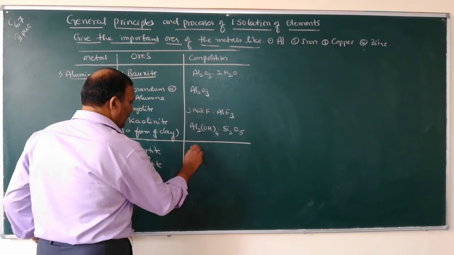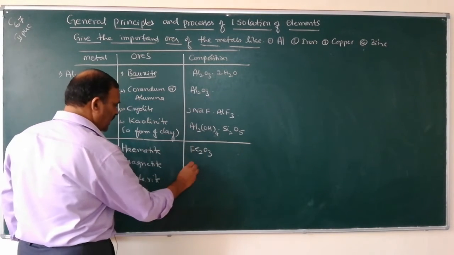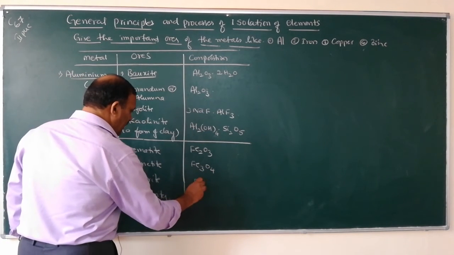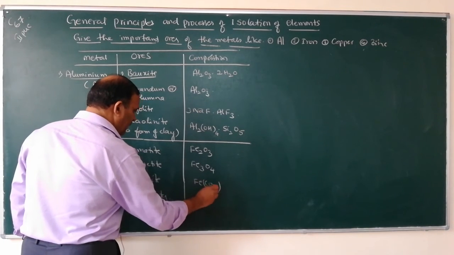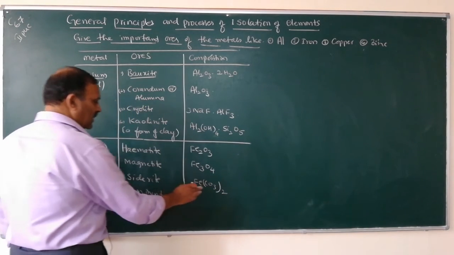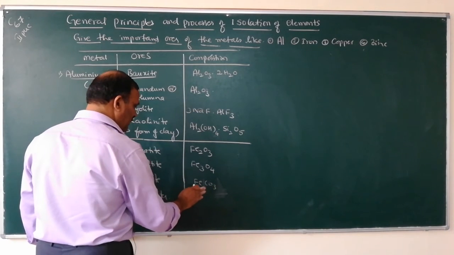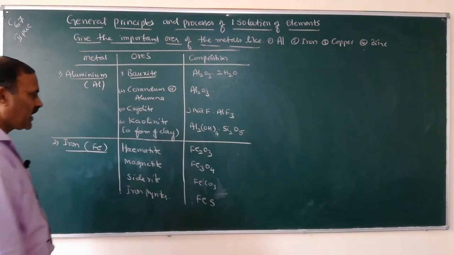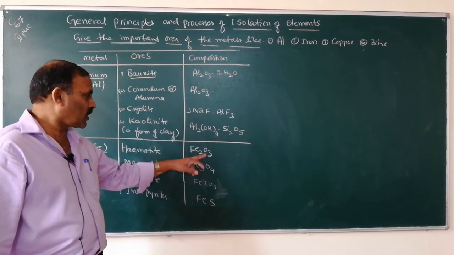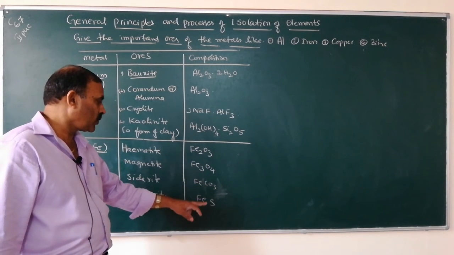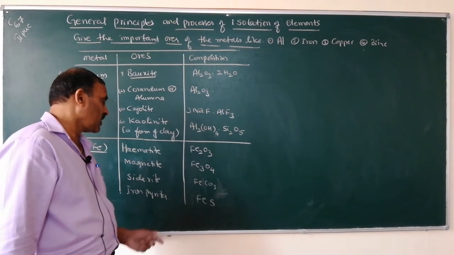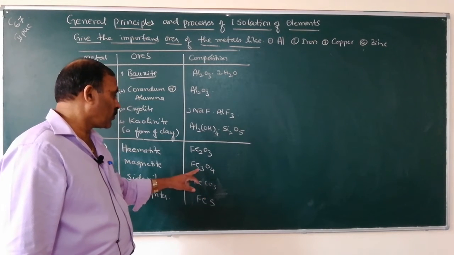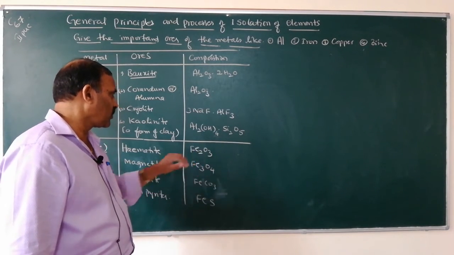Formula of hematite, Fe2O3. Magnetite, Fe3O4. Siderite, FeCO3, ferrous carbonate. And iron pyrites is FeS2, ferrous sulfide. So the first two are oxide ores. This is the carbonate ore and this is the sulfide ore. Ore containing sulfur is sulfide ore. Ore containing carbonate is carbonate ore. Ore containing oxygen is known as oxide ore.